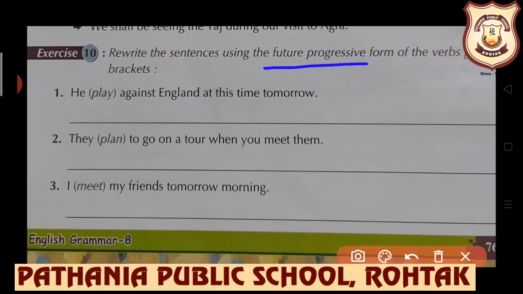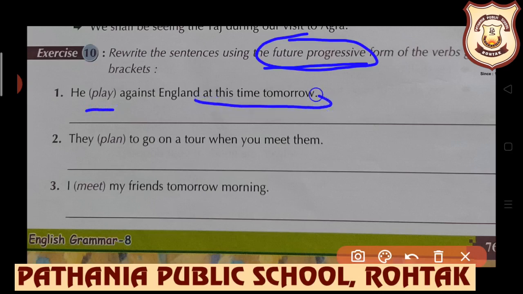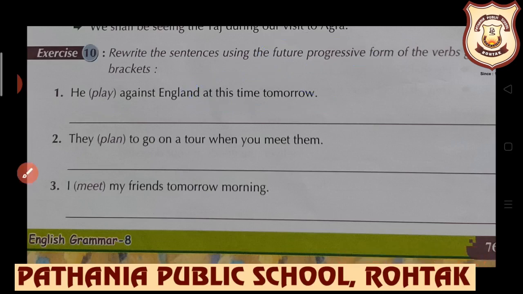We have underlined and encircled which tense we are supposed to use. Formation and syntax we also know very well: will, shall plus be plus first form plus ing. He in bracket play against England at this time tomorrow. Means at this time what will be happening? He will be playing against England at this time tomorrow.